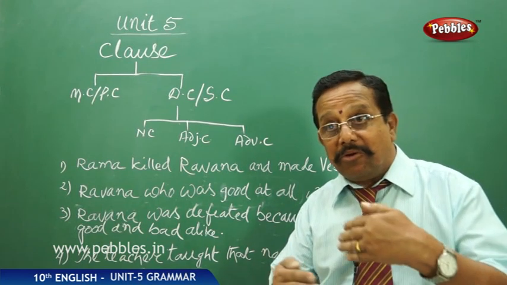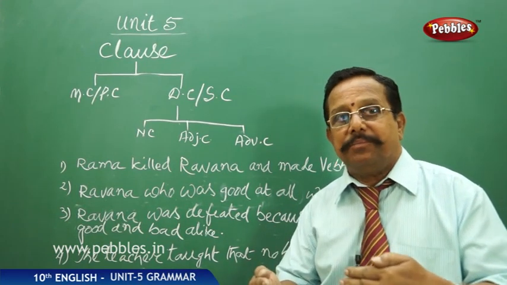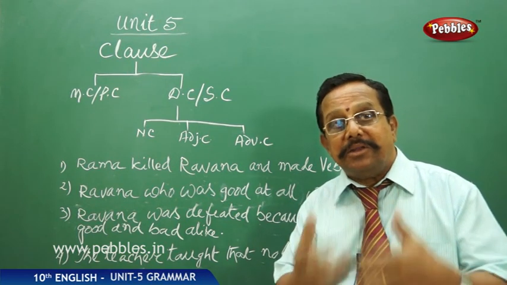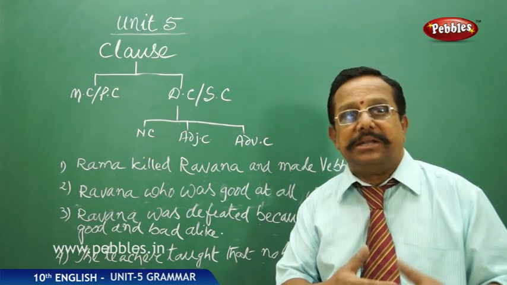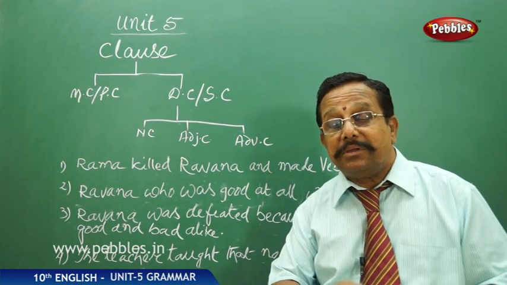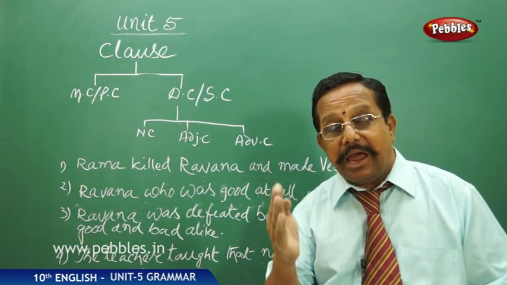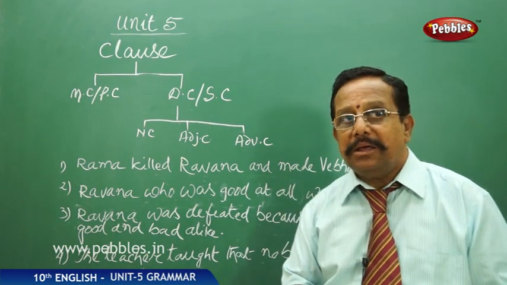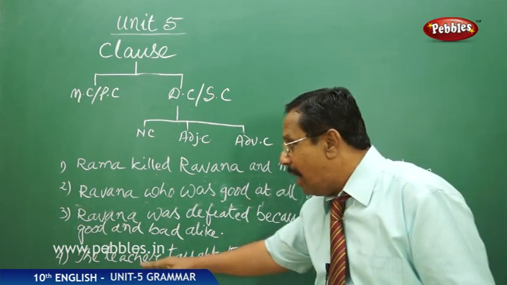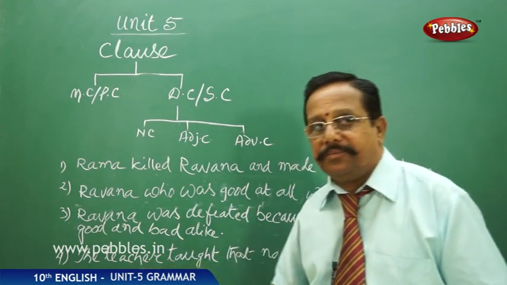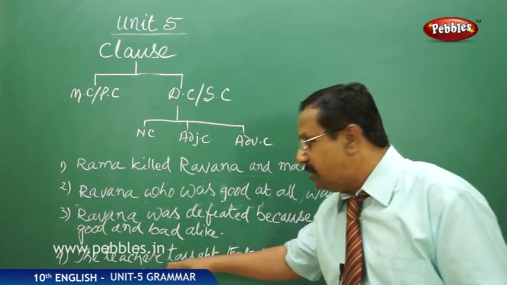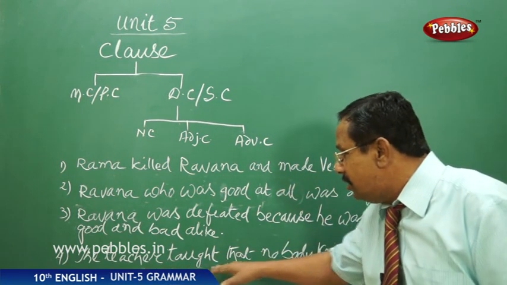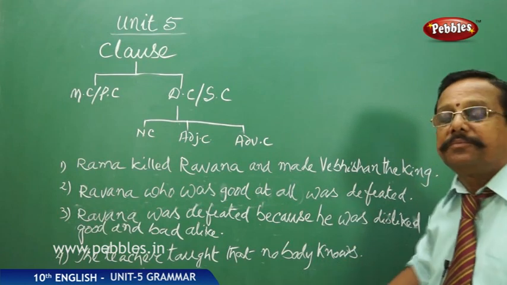So, when we are questioning what with the verb taught, we are getting something that we are considering as the object of the sentence. Object or subject of the sentence, as I had already told you, is the noun, right? Now when we ask what did the teacher teach? We are getting this as an answer. The teacher taught that nobody knows.